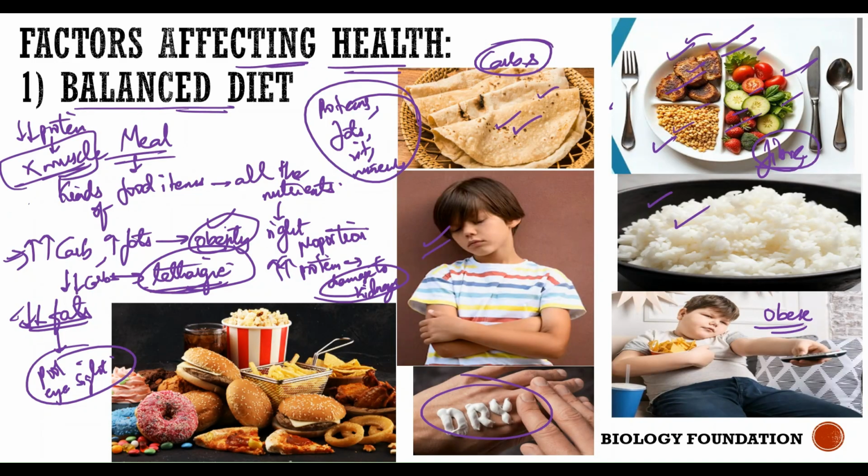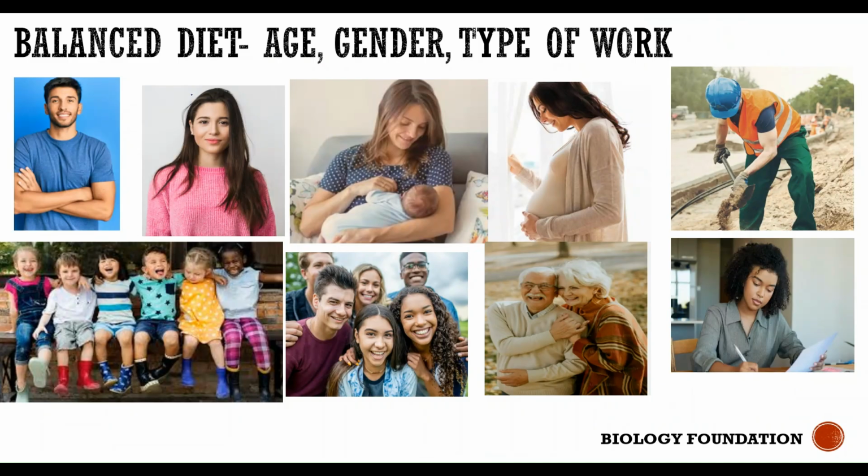But how do I know how much carbohydrate or protein I need to eat? Try to understand that a balanced diet depends on the age of the person, the gender of the person, and the type of work the person is doing.